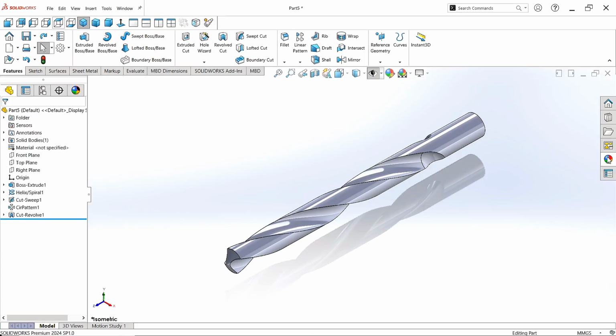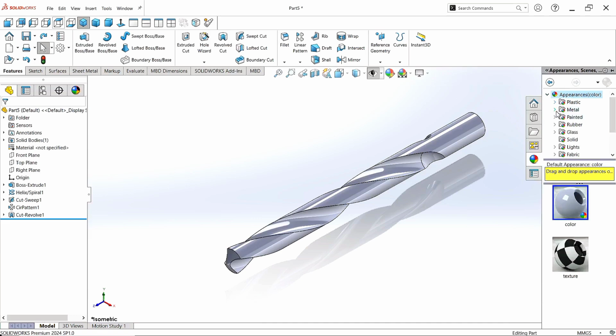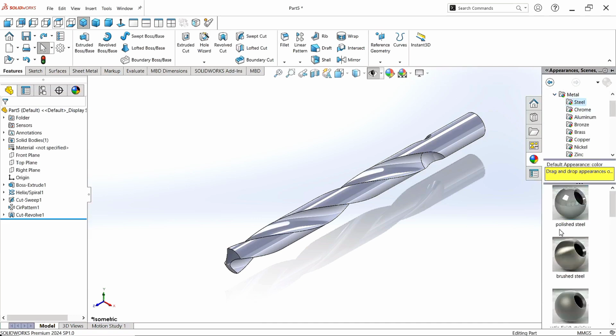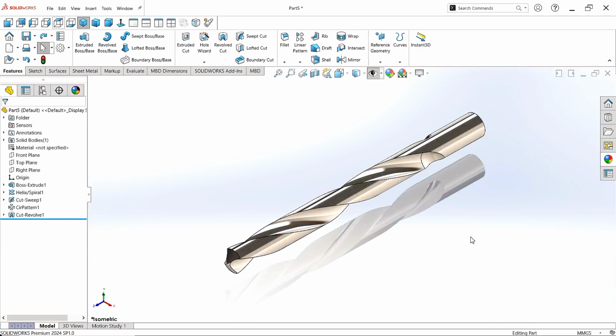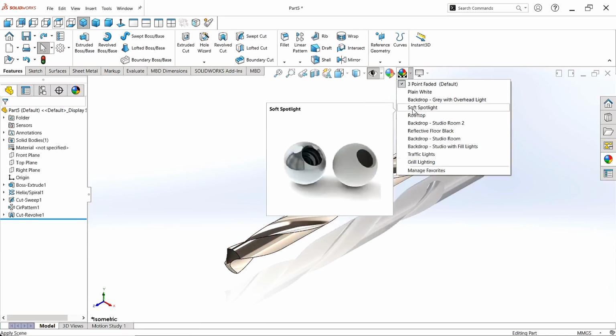Now go to the appearance. Click Metal. Click on Steel. Choose the burnished steel. It looks perfect and amazing now. Go to the background scene and select plain white.